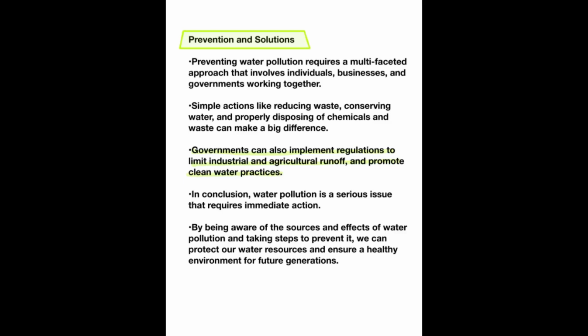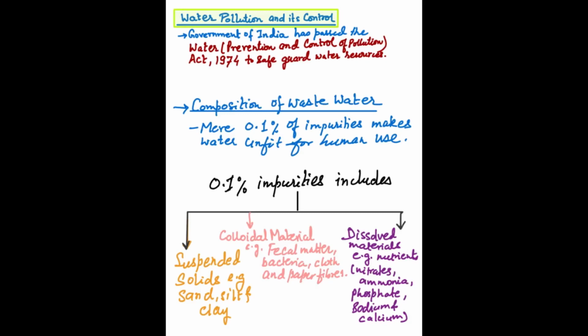So, what are the prevention and solution of water pollution? For the prevention of water pollution, the government can implement regulations to limit industrial and agricultural runoff and promote clean water practices. Prevention should be a multifaceted approach that involves individuals, businessmen, and government working together. To overcome water pollution, the government of India has passed the Water Prevention and Control of Pollution Act 1974